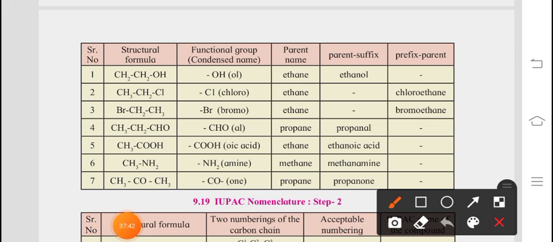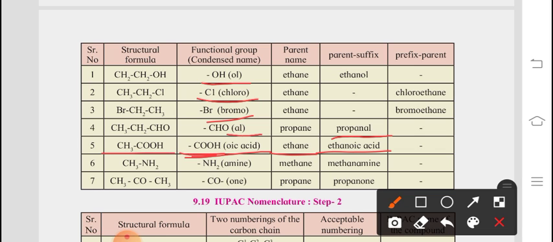So all the IUPAC names depend on the functional group. If OH is there, we write the suffix OL. If chloro is there, we write the prefix chloro; bromo, iodo and all come with a prefix. Now if CHO is there, we write the suffix AL, like propanal. If COOH is there, we write the suffix oic acid, like ethanoic acid; the parent name is ethane, ethanoic acid because COOH is there.